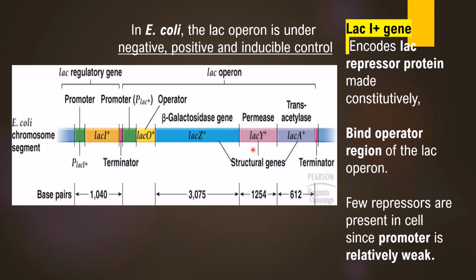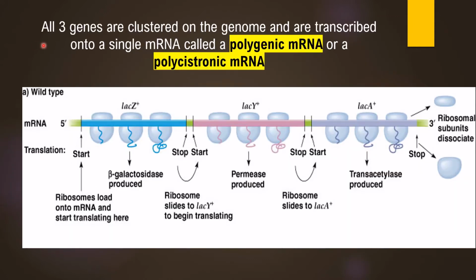These enzymes are required for uptake of lactose from outside of the bacterial cell to the inside. Once it is taken inside, its processing is done with the help of the beta-galactosidase enzyme of Lac-Z and then utilized as a carbon and energy source by the bacteria. The three important genes within the lac operon system are clustered on the lac operon genome section. They undergo transcription to give rise to a single mRNA.